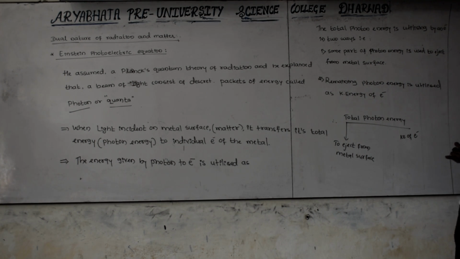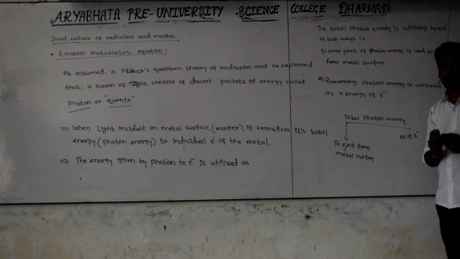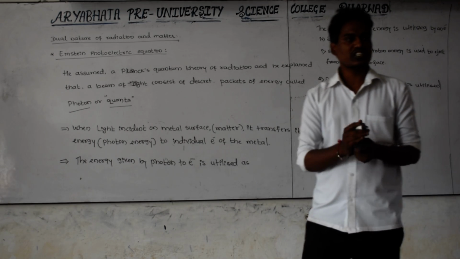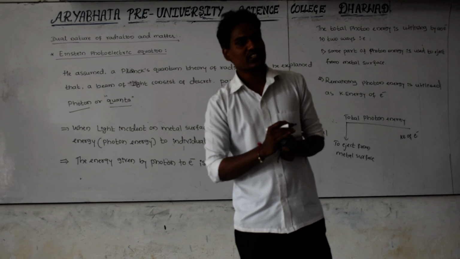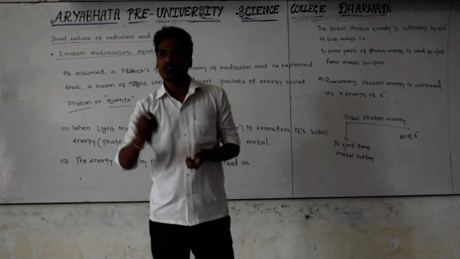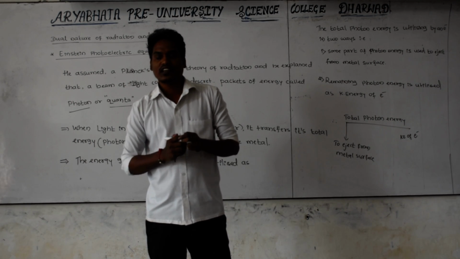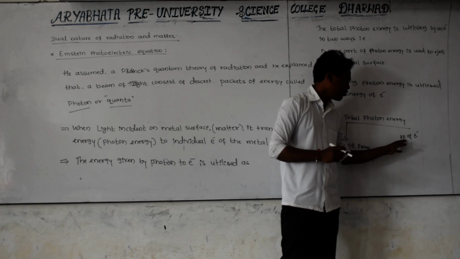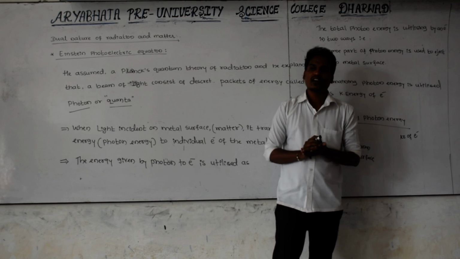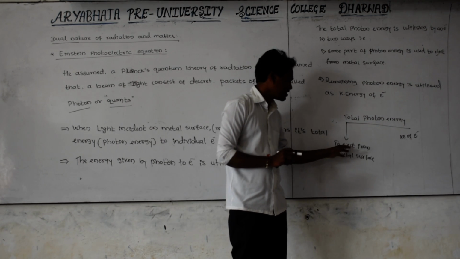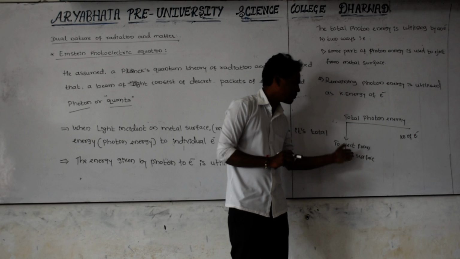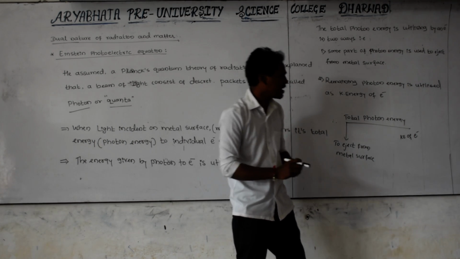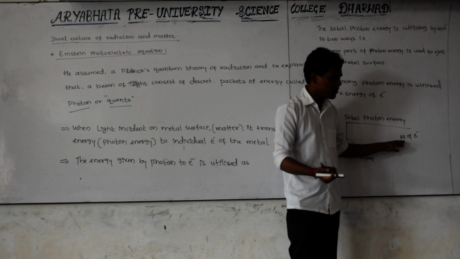Each and every electron of the metal utilizes the total photon energy in two ways. First, in order to come out from the surface of the metal, it has to receive some energy. After ejection, it has to move from one point to another point. In order to move, it has to receive some energy, which is the kinetic energy of the electron. After ejecting from the surface of the metal, it is not moving. In order to move, it has to receive another part of the energy.